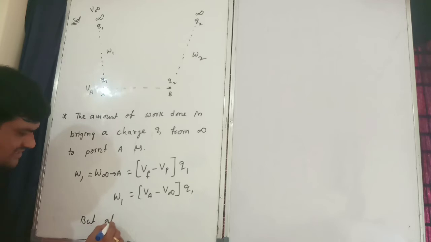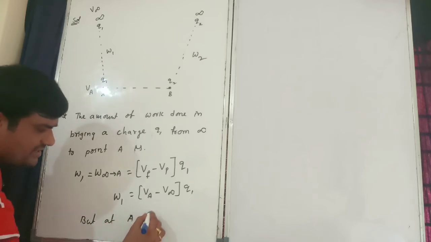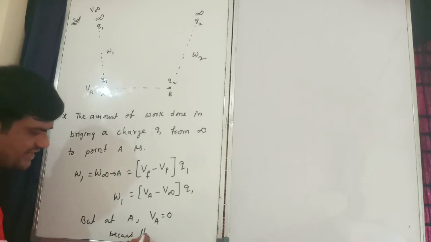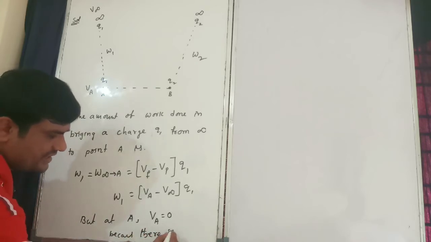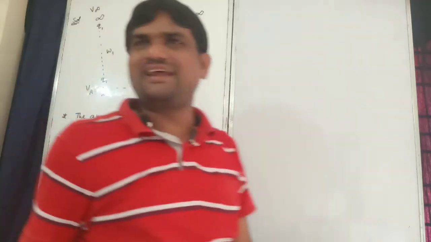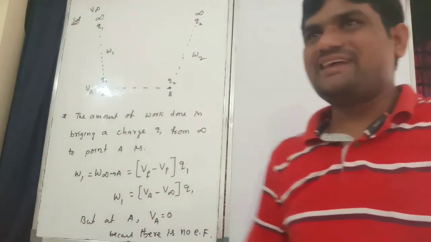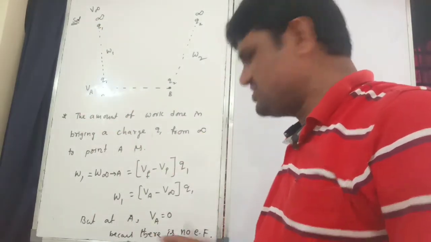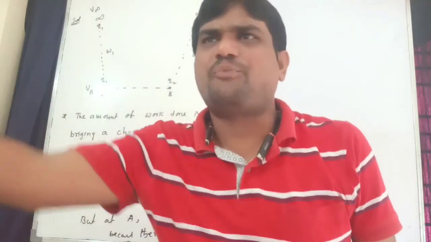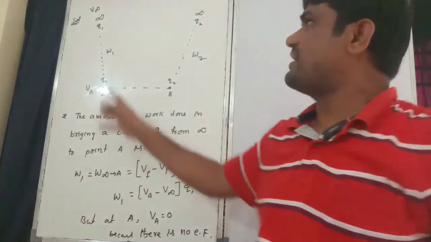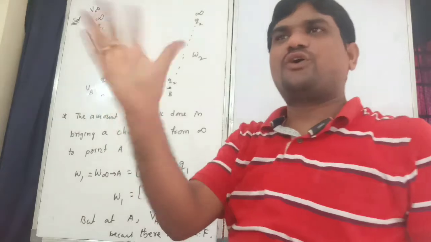But VA is equal to 0, because initially there is no electric field at A. Charge gives potential, but no charge was there at that point before.